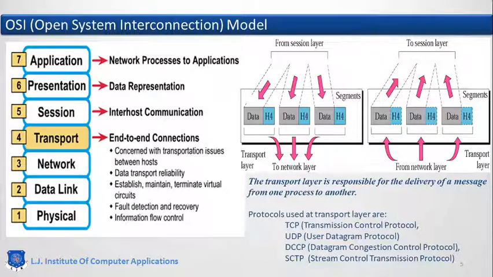Now comes the transport layer. Transport layer provides end-to-end connection. It has a very major role as it is directly communicating with the application layer's data. So here it will receive the data from the session layer, form the data segments, and add the header.